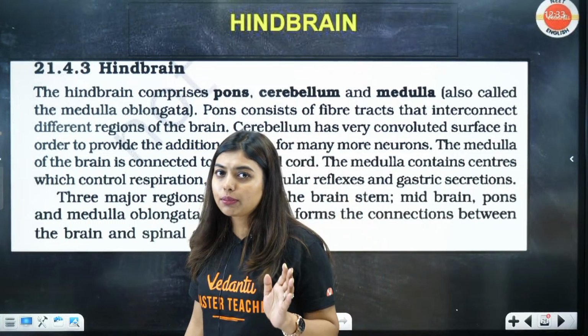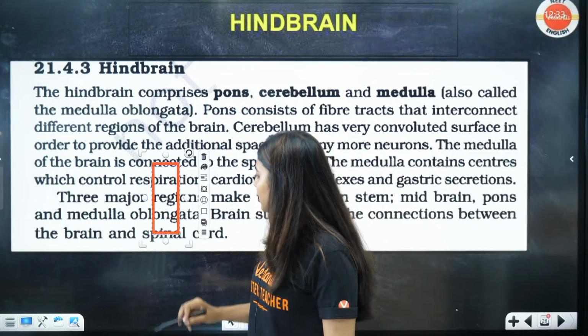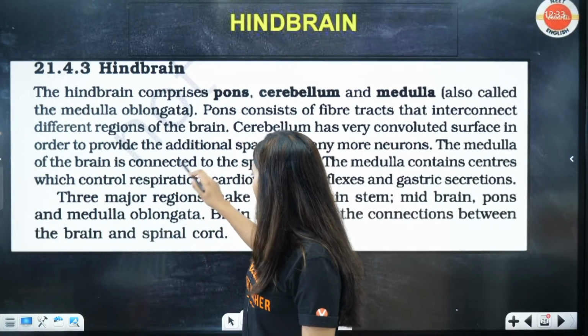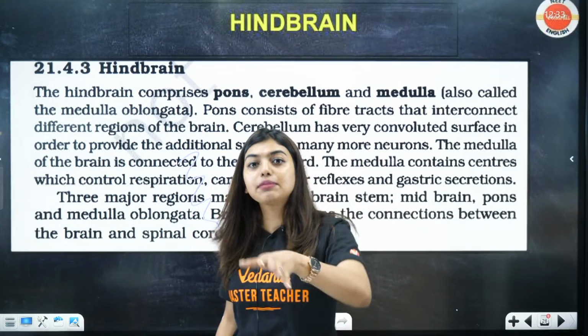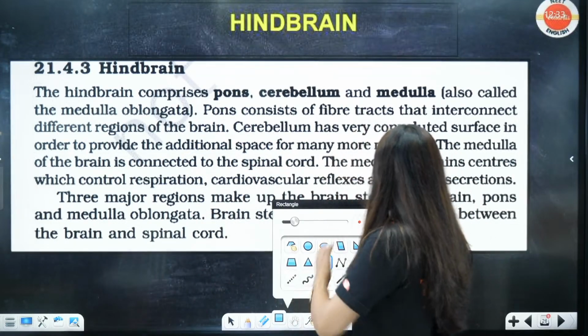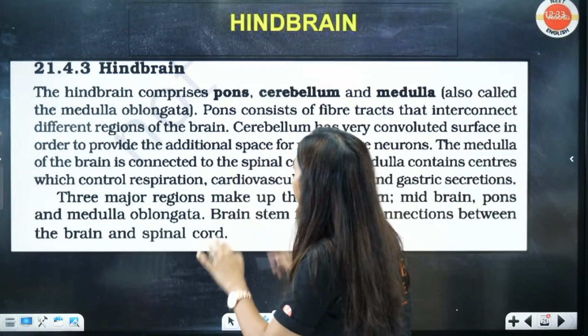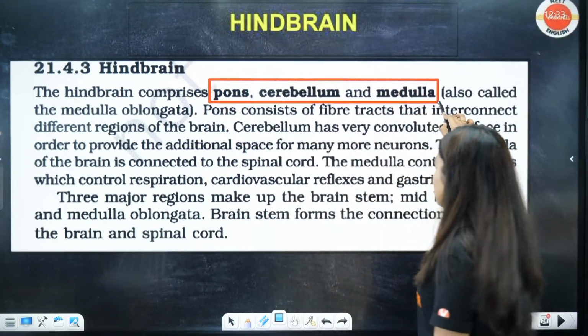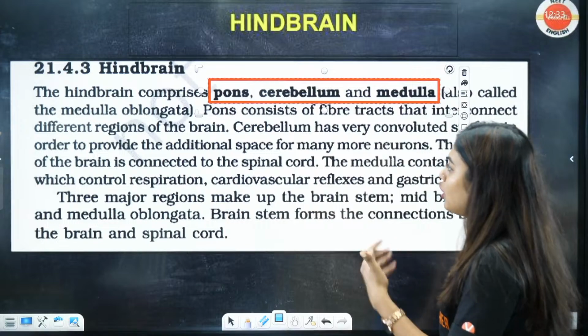That's why an alcoholic person will always walk zigzag. That also is not good, okay? He'll always walk zigzag. Why? Because his cerebellum is affected by alcohol. So look here, all of you. The hindbrain comprises the pons, cerebellum and your medulla, also called the medulla oblongata.